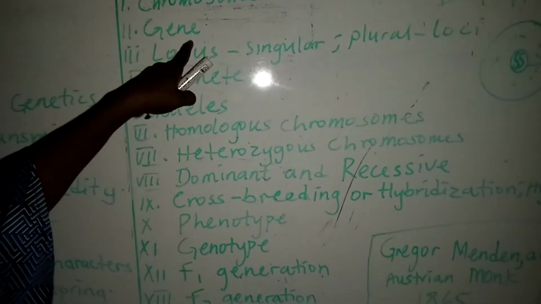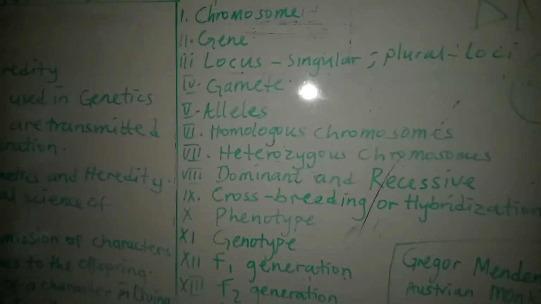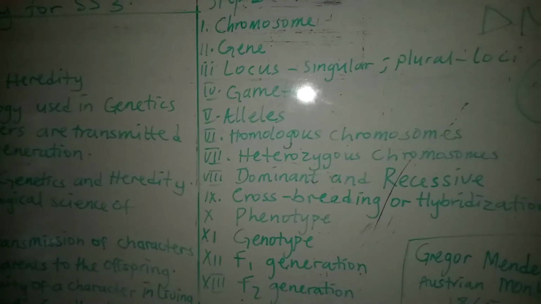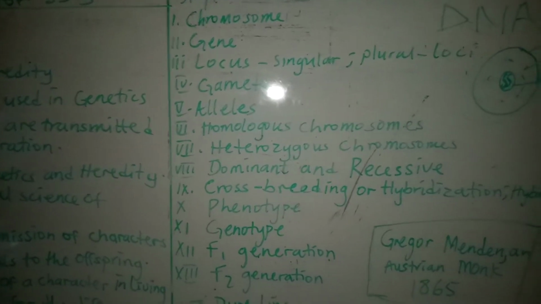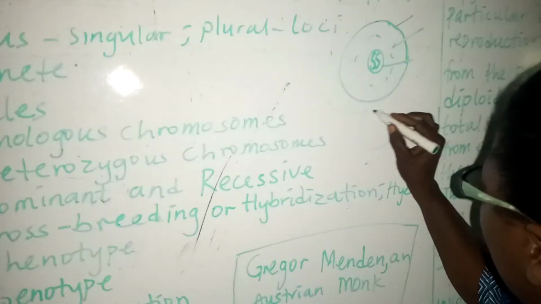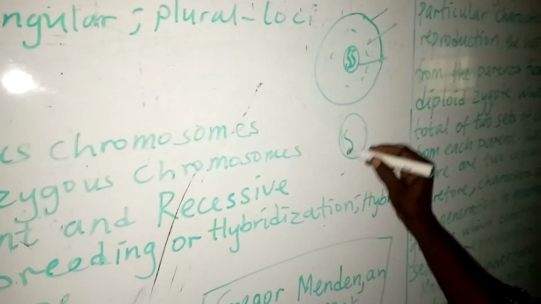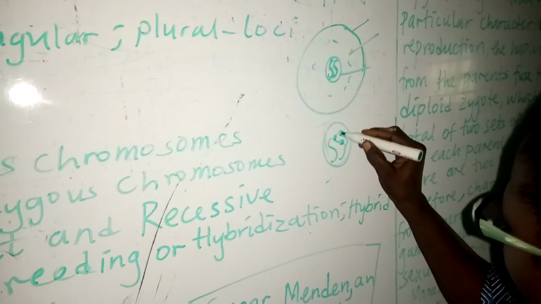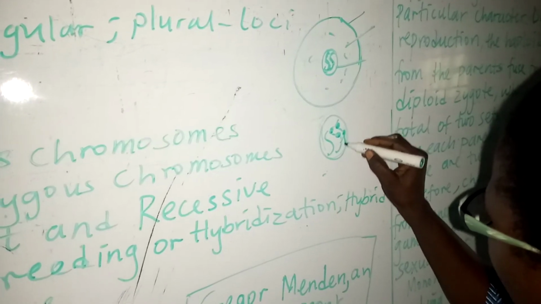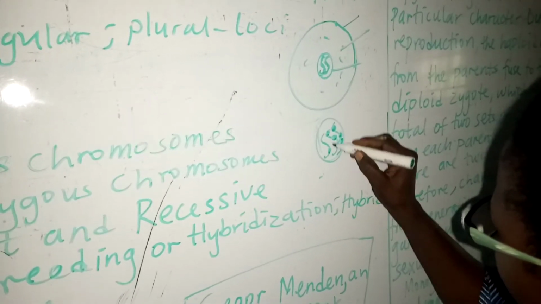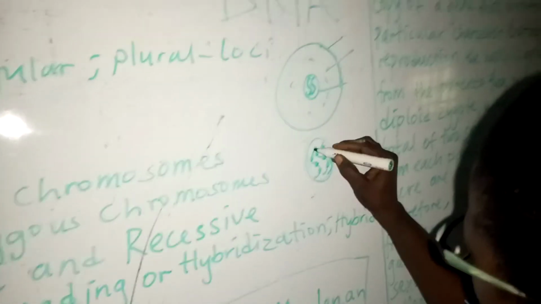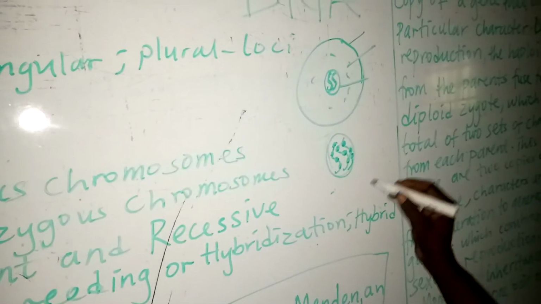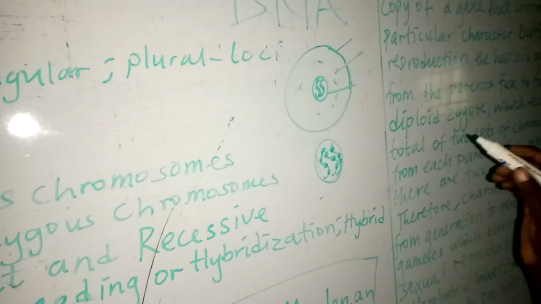We quickly move to the second one, which is gene. A gene is a unit of hereditary material located on a chromosome. Now, let me bring out the chromosome inside the nucleus. This is the nucleus. Then this is the chromosome inside the nucleus. Inside we have some genes, attached on the chromosome. This is a gene. A gene is a unit of hereditary material found on the chromosome.